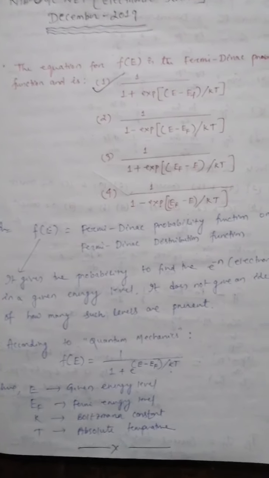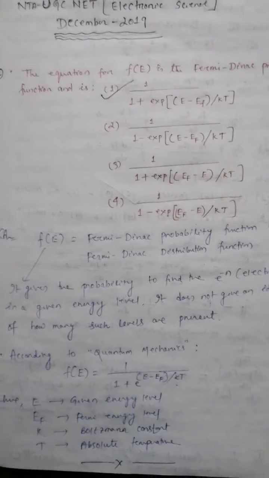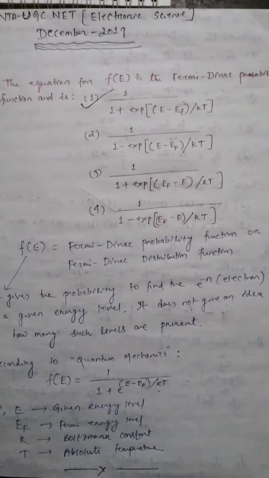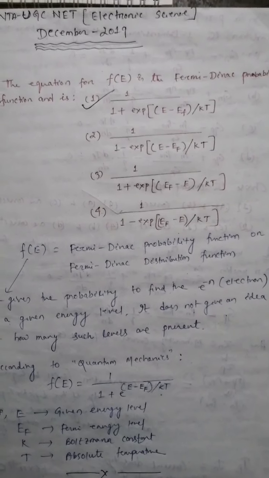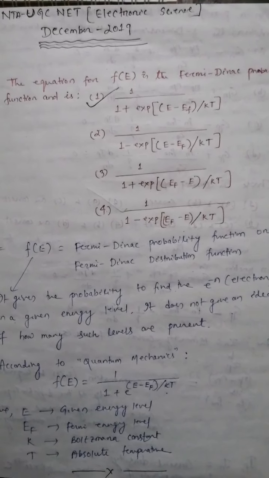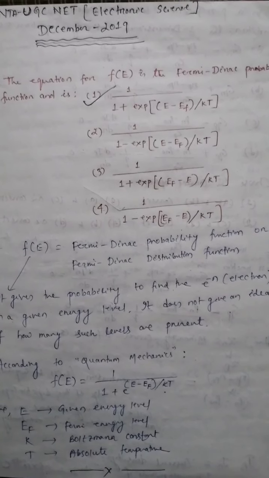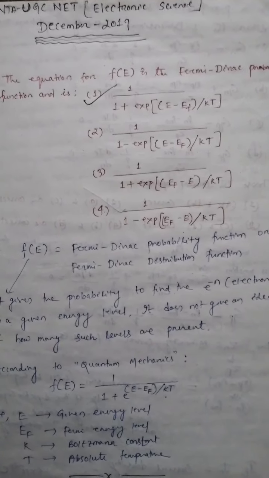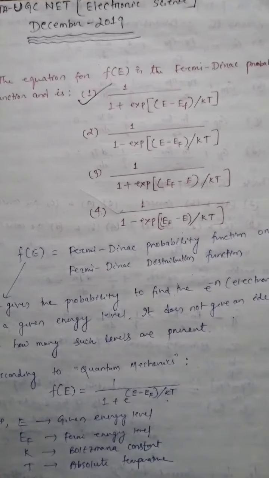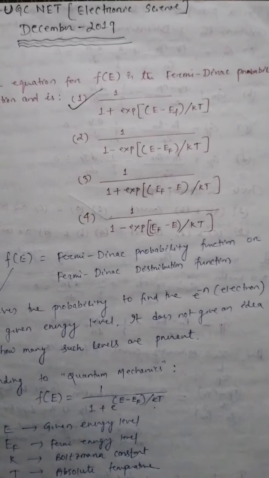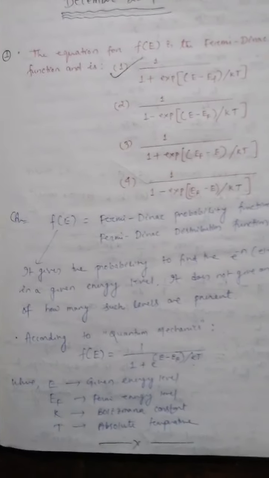Question number 1. The equation for f(E) is the Fermi-Dirac probability function and 4 options are given. Number 1 is 1 divided by 1 plus exponential (E minus EF) divided by kT. Option 2, 1 divided by 1 minus exponential (E minus EF) divided by kT, and so on. All these options are given. You can read it properly. Fine. So the answer is option number 1, that is 1 divided by 1 plus exponential (E minus EF) divided by kT. And now I will discuss some details of this question.